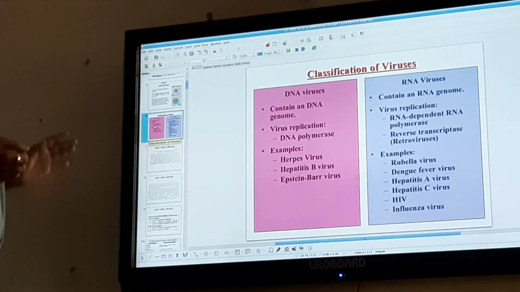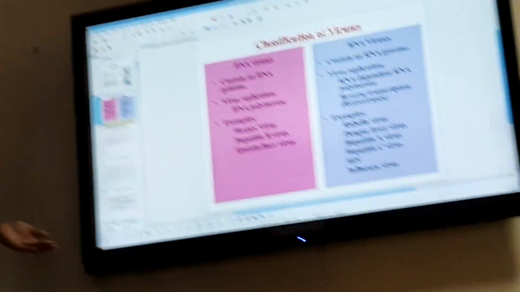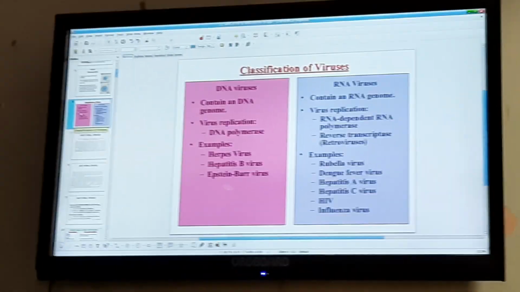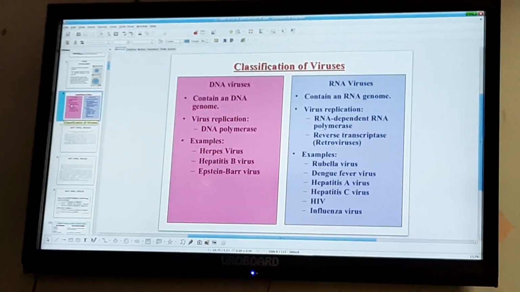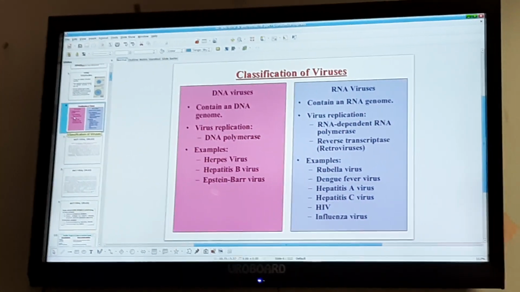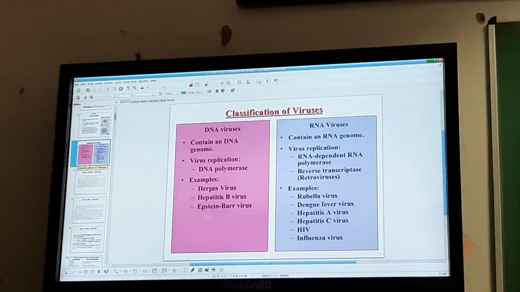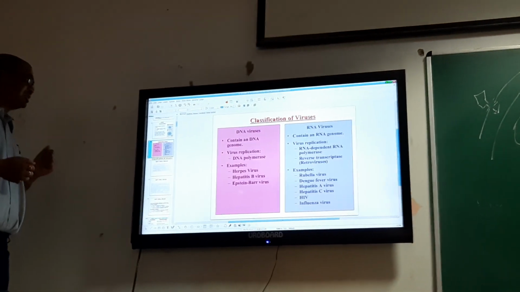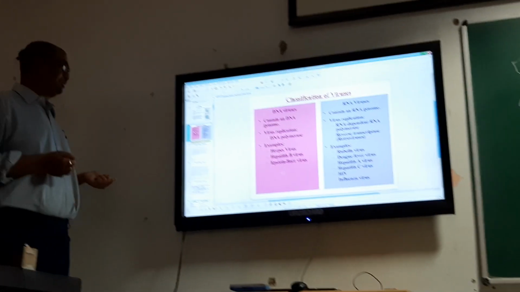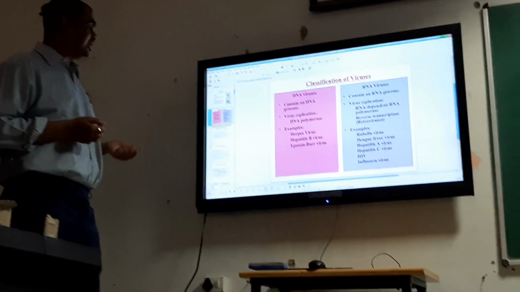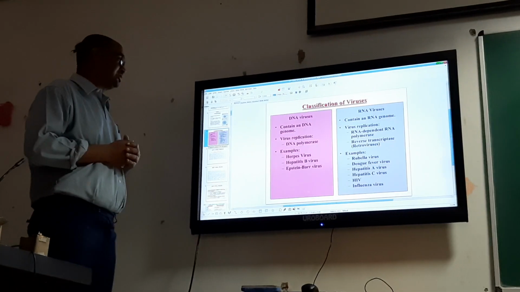In DNA virus, the replication is by DNA polymerase, and in RNA virus, it is by RNA dependent RNA polymerase or by reverse transcriptase, that is called retrovirus. The examples of DNA virus are herpes virus, hepatitis B virus, Epstein-Barr virus.